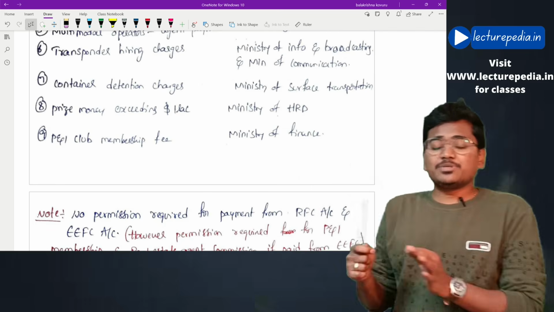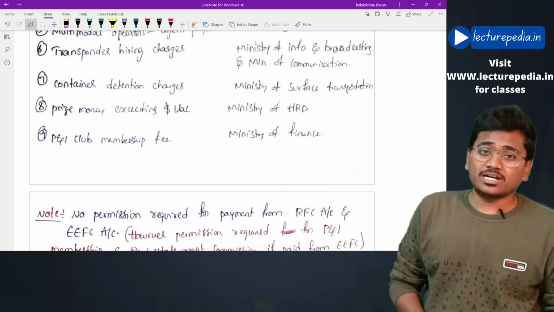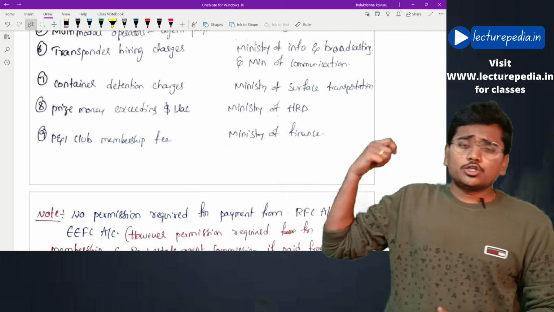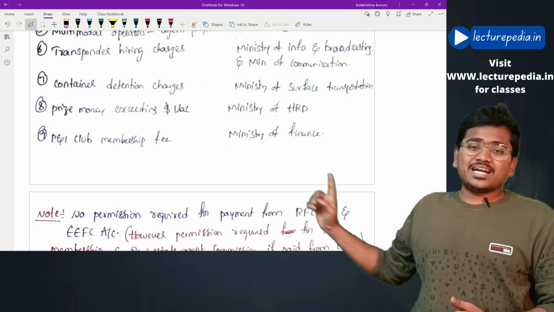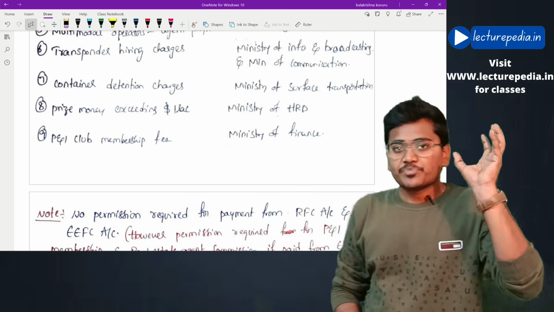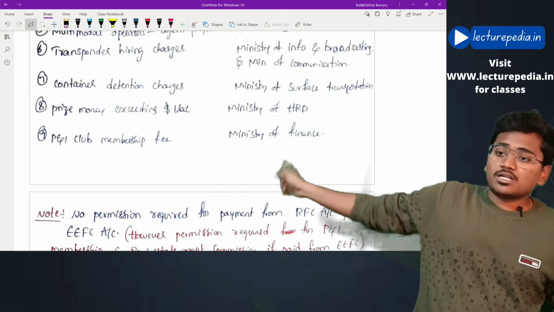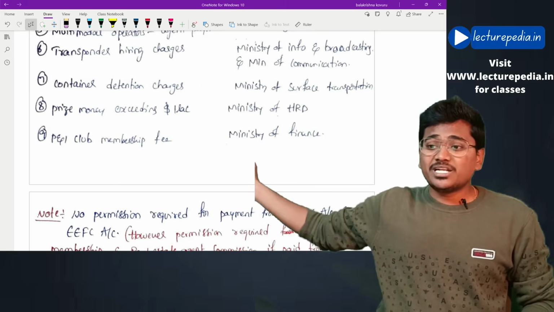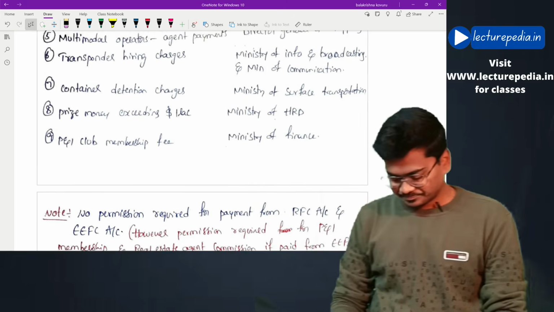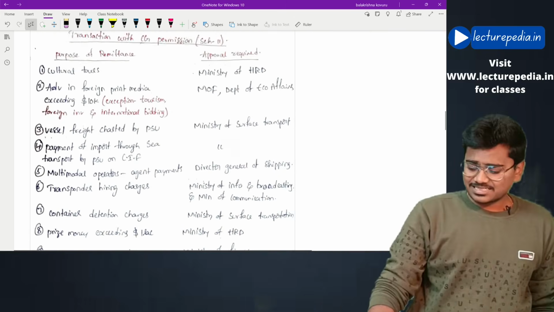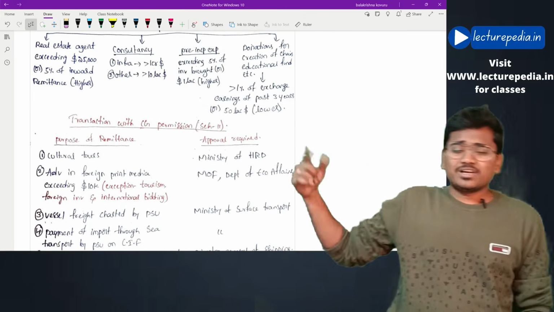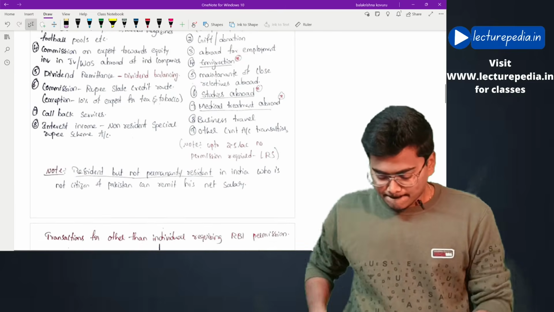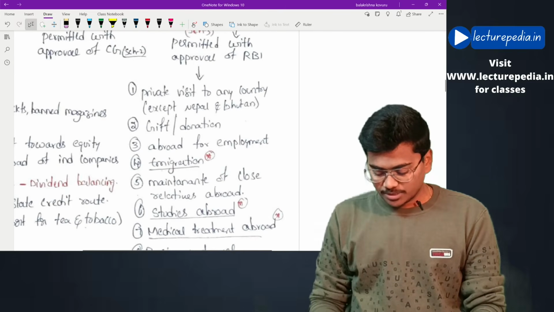If the prize money is being paid by any recognized sports authority like BCCA, then this permission is not required. Next, if you want to pay membership fees to a P&I club, basically this P&I club is like an insurance, you can understand. For that membership fee to P&I club, you need to make payment to Ministry of Finance. Hope this is clear. These are 9 transactions for which approval of various central government ministries will be required. Hope this is clear. Next, moving to schedule number 3.